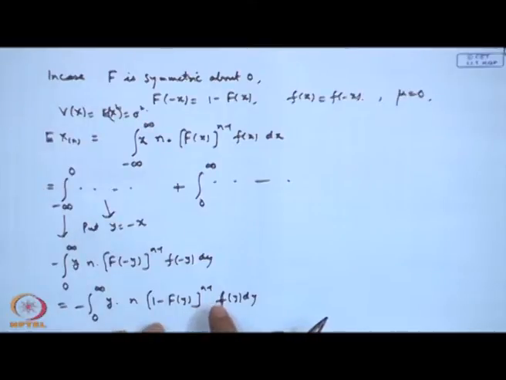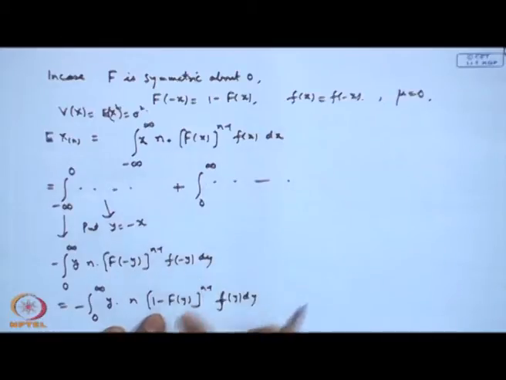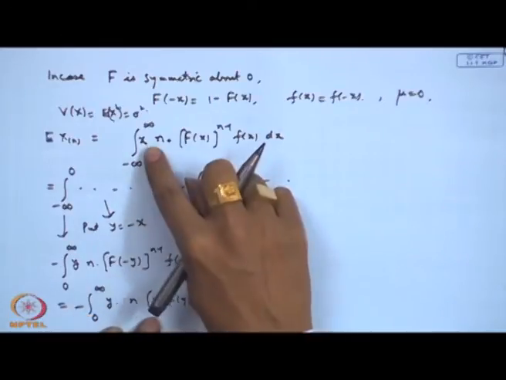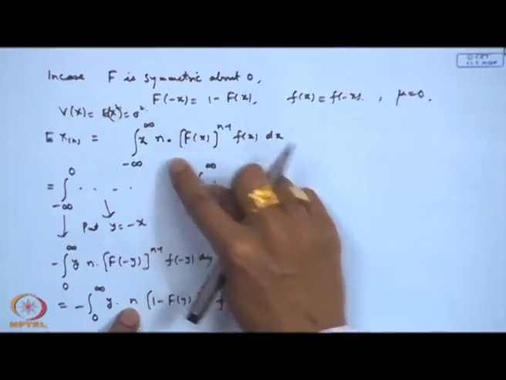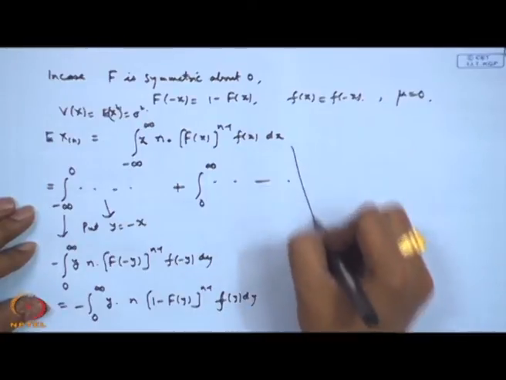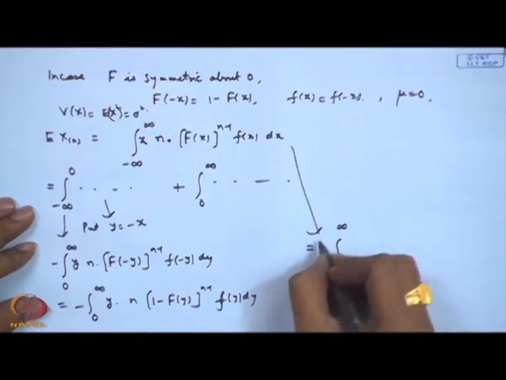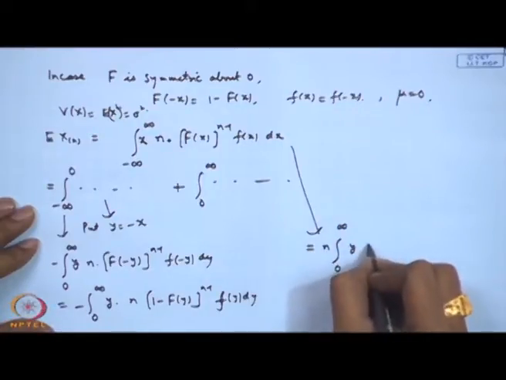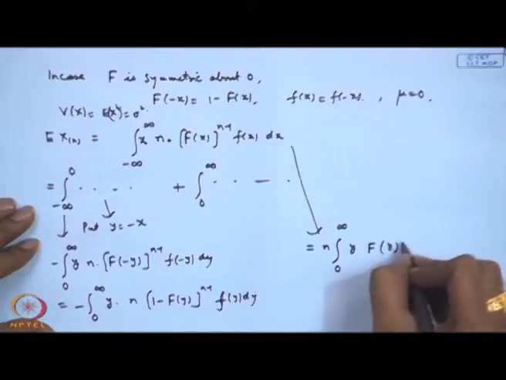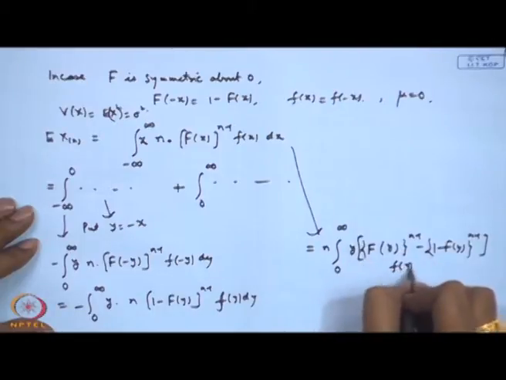So, again you can put y is equal to x. So, I can now consider this integral is 0 to infinity, this integral is 0 to infinity, this is with a minus sign, and here I have n y, that is n x here, and f x. So, that is common here. So, this term can then be written as integral 0 to infinity n times y f of y to the power n minus 1 minus (1 minus f y) to the power n minus 1 f y dy.